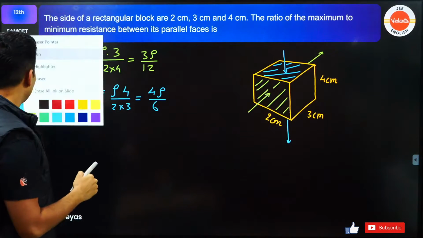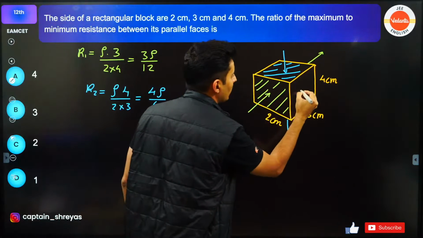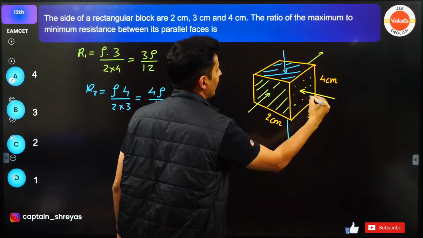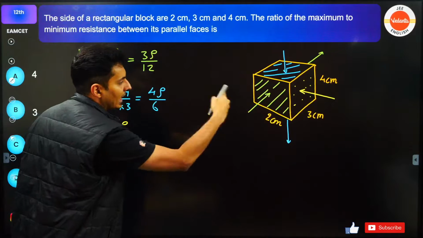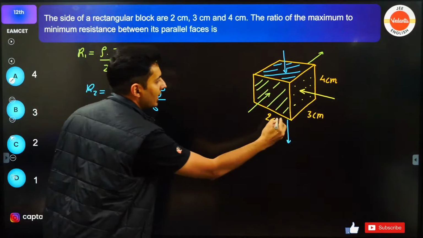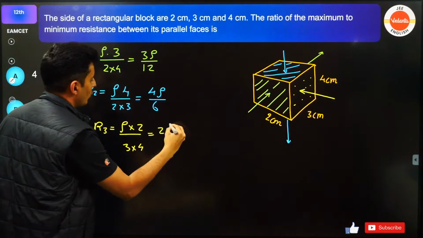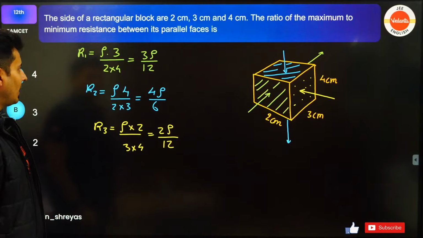Correct? Similarly, look at this another option. I can also send the current from here, and then this will be the area under consideration. So in that case, R3 will be rho, length is nothing but 2, area is 3 into 4. So it will be 2 rho by 12. I hope you can see that.